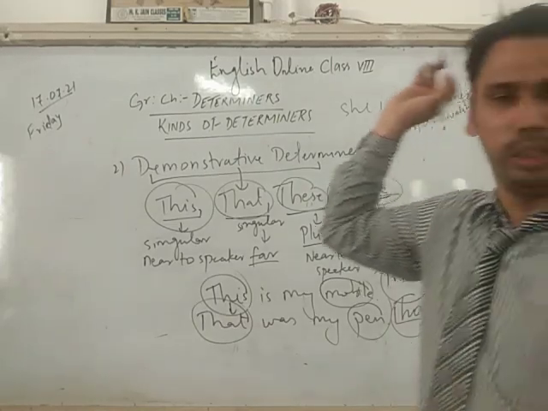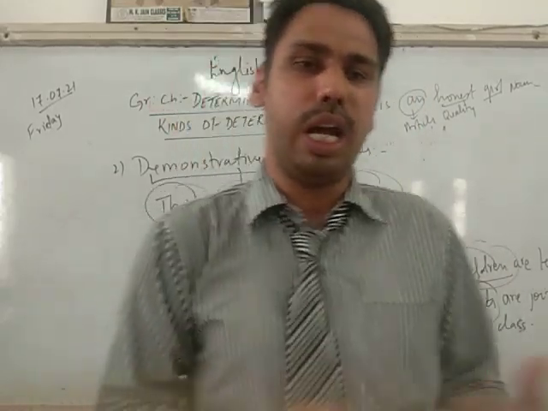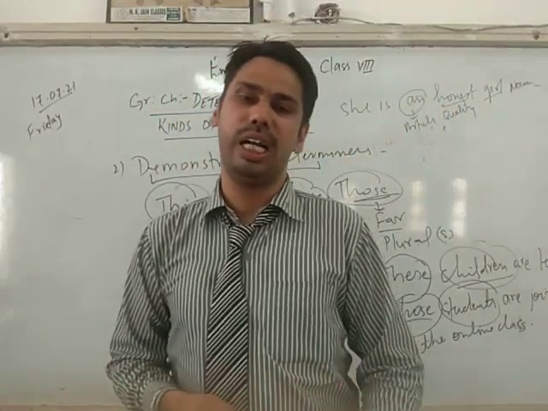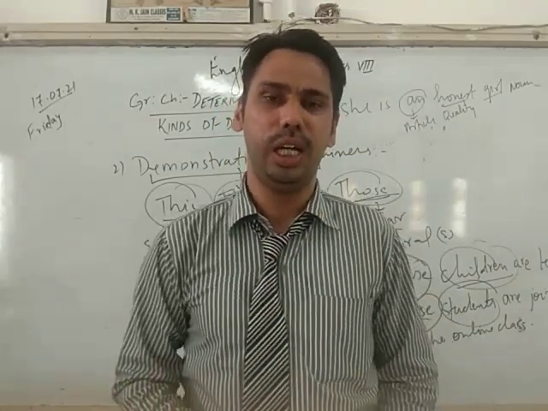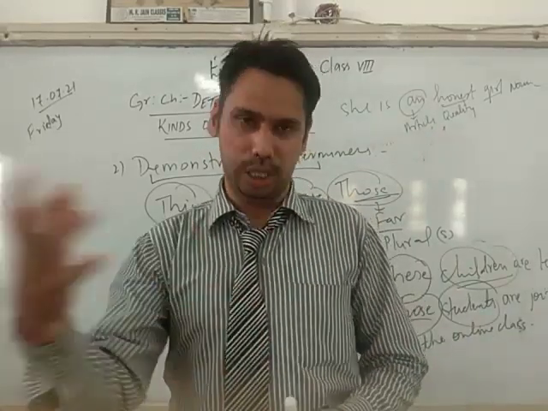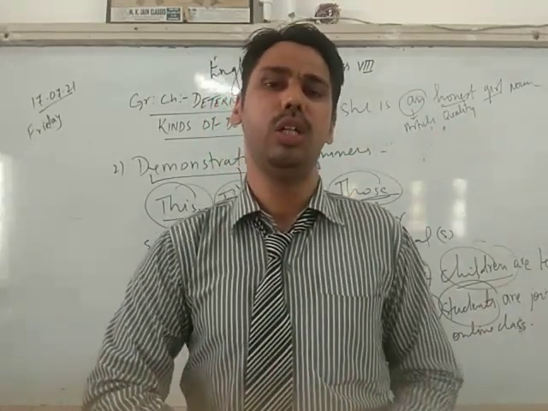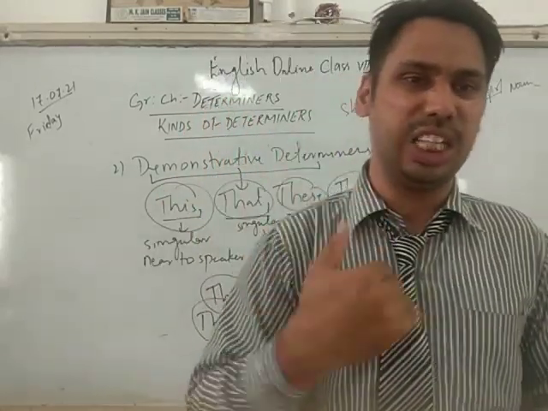I am a good student. Here a is my article, indefinite. Good is my quality, student is my noun. This is my articles.